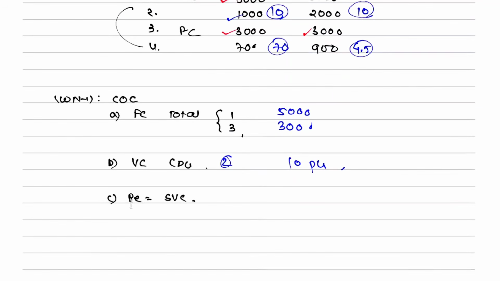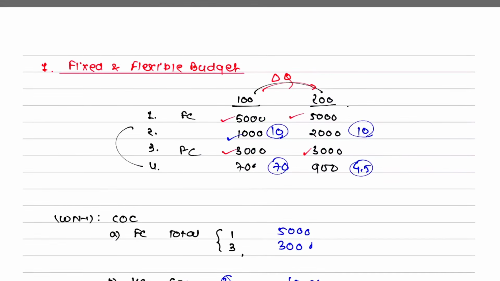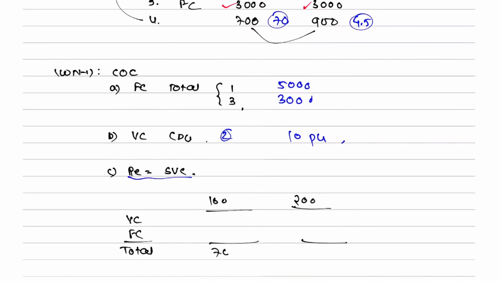Now what comes is your semi-variable cost. What will you do with semi-variable cost? You will make one working note. Always the same structure you can make. When it is a semi-variable cost, one part is variable, one part is fixed, and then you get your total cost, right? Which is the semi-variable part. Then you will say from 100 units you went to how much? 200. Can you see this? From 100 you went to 200. So your cost has gone from 700 to how much? 900. So this 700 has become 900. Done.